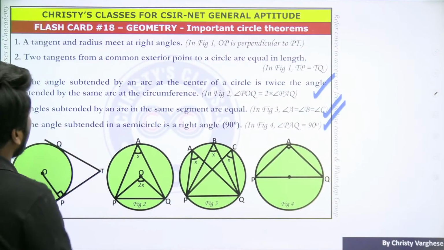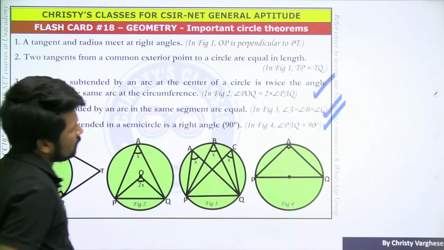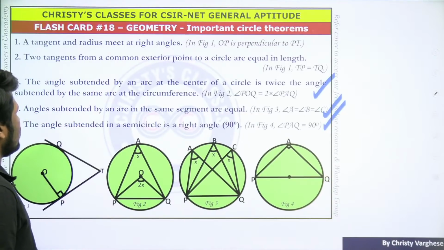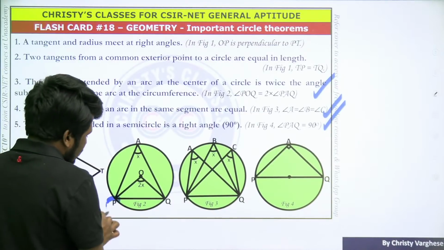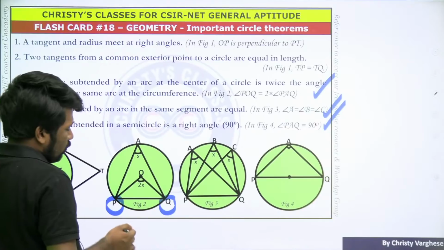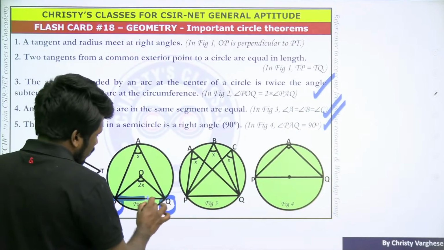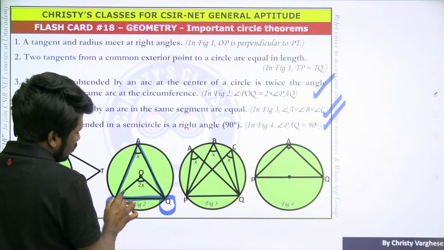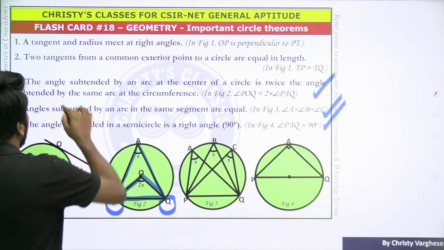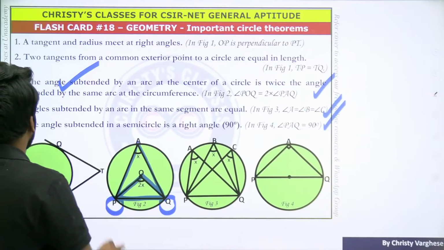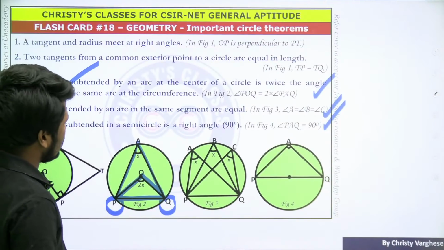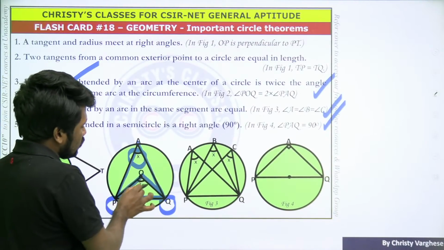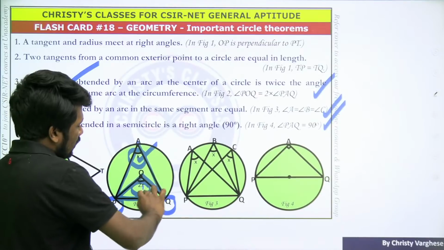Anyway, the angle subtended by an arc at the center of the circle is twice the angle subtended by the same arc at the circumference. For example, if P and Q are points on the circumference, this is the chord. This chord makes an angle to the circumference and an angle to the center. What is the connection between the two? That is what this theorem is saying. If this is x, this is 2x. Whatever the angle is here, double will be this angle.